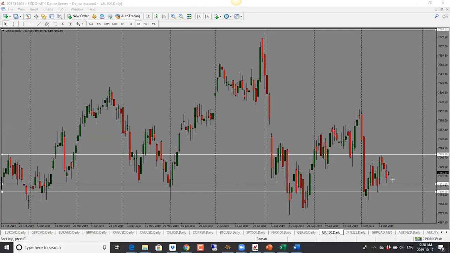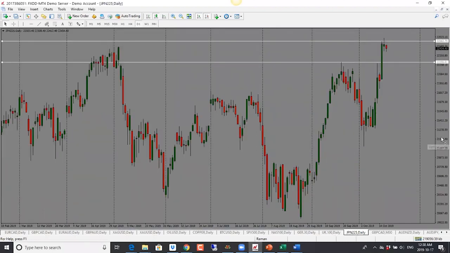So right now, this one has been range bound for several days here. It's just been trading in this range between 72.50 and 71.40 or even 7100. So at this point, we could see a drop into 71.40 or even into 7100 and then a move higher. So bias here for FTSE is bearish.